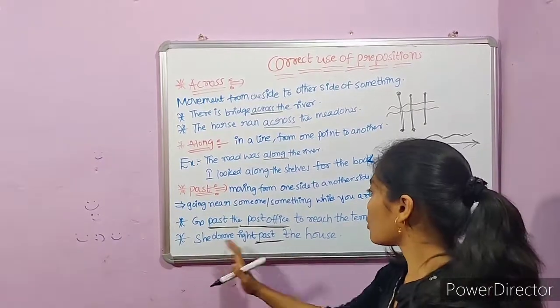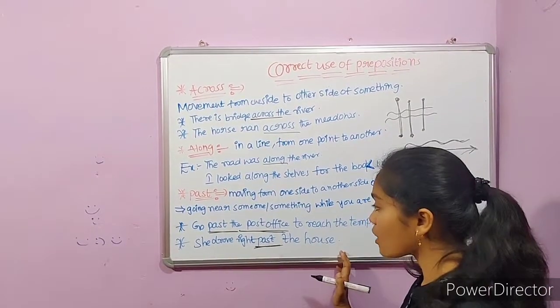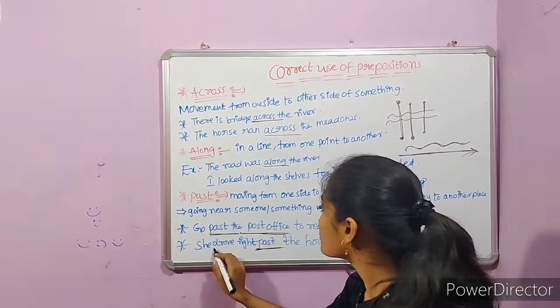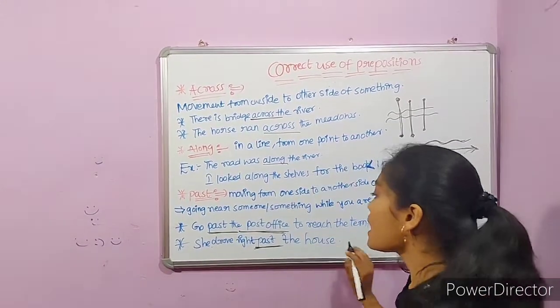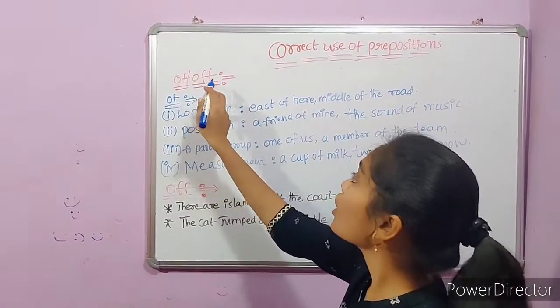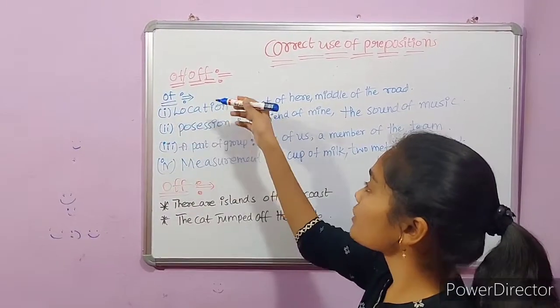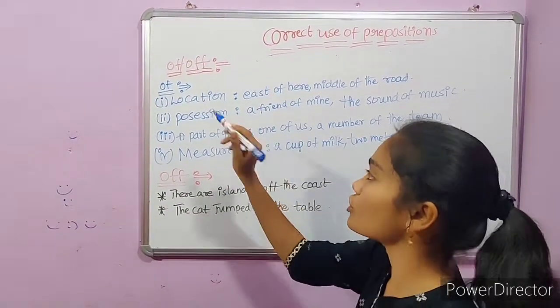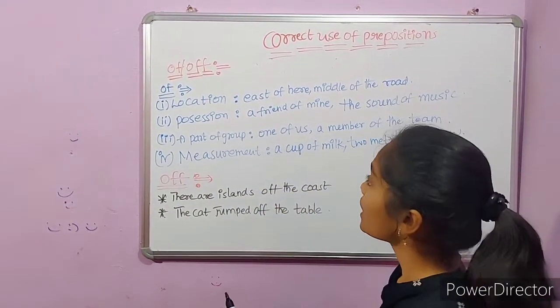That means you are going to the house. While you are going to the house, you drove right past the house. Half and half. Here are the various ways in which of preposition can be used.